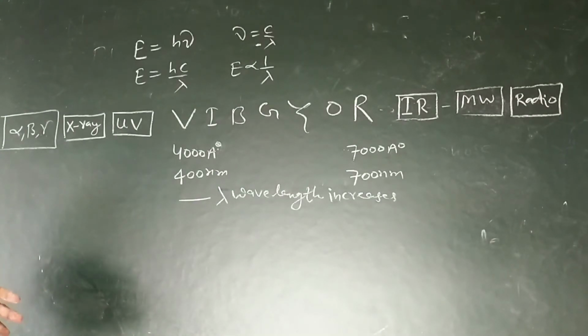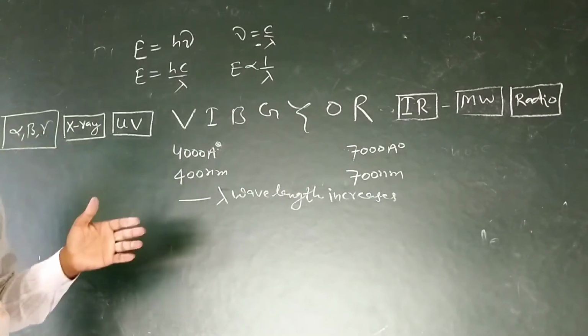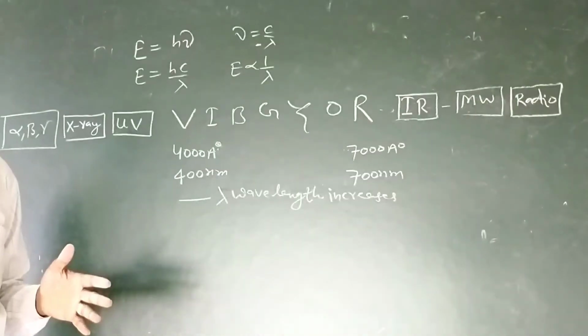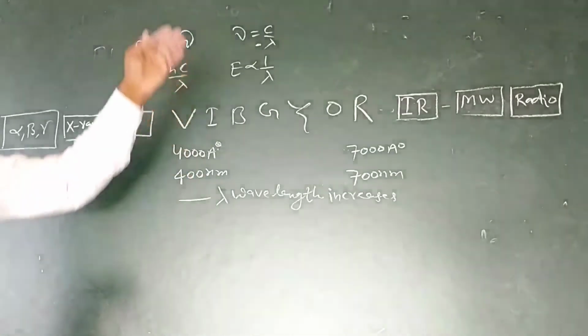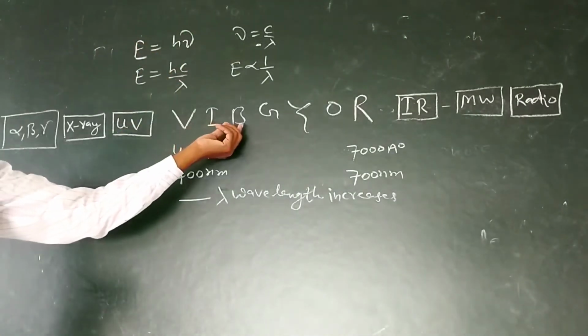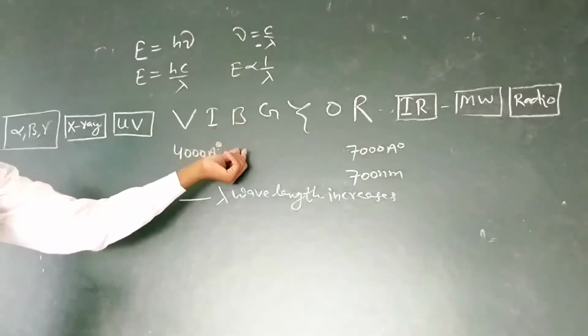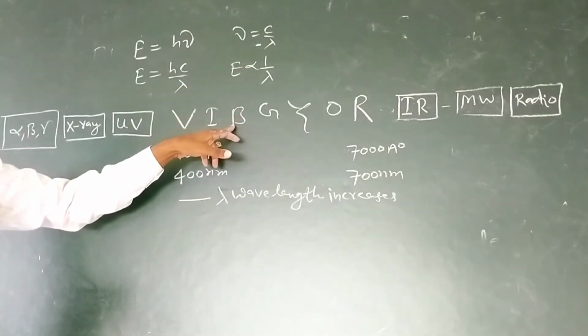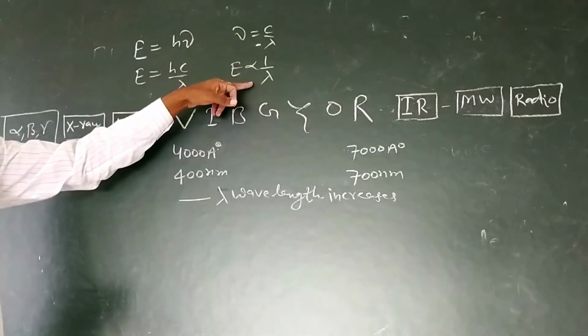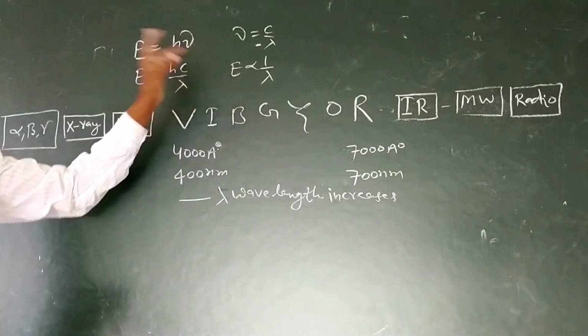For example, pay your attention to the gas burner. The flame is blue. Now see the location for blue: minimum wavelength, minimum lambda. So for blue color, wavelength is minimum, hence energy is maximum.